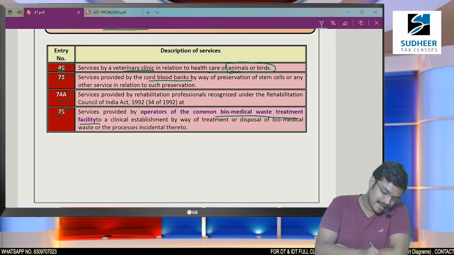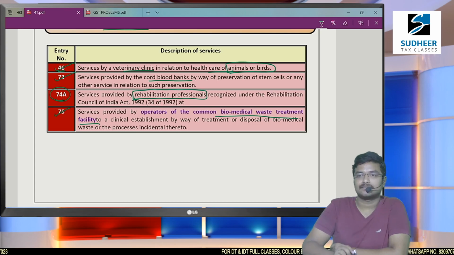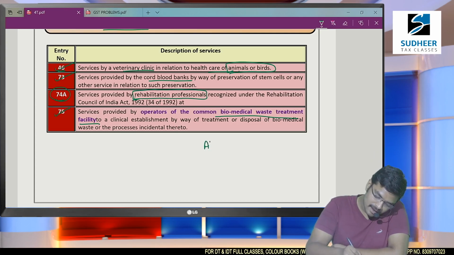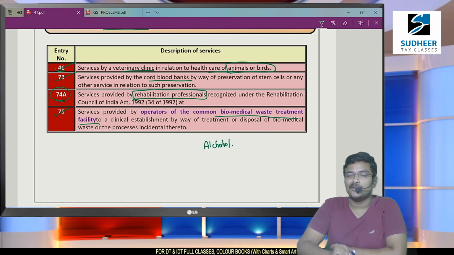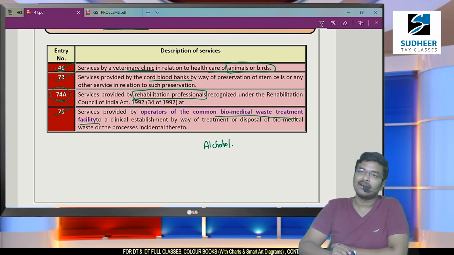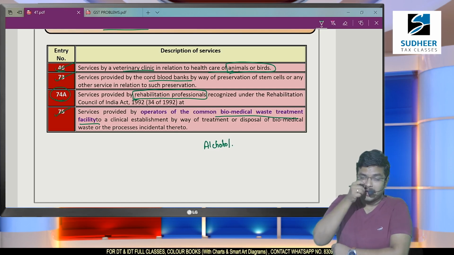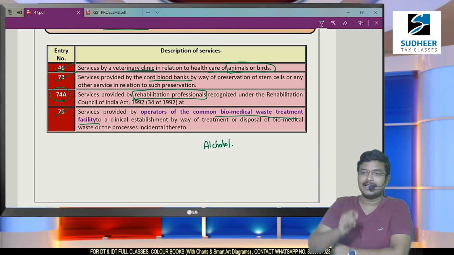Okay, and here entry number 74A, rehabilitation professionals, for the people who were addicted to alcohol, who were habituated to alcohol, if they stop immediately, their health will get affected.